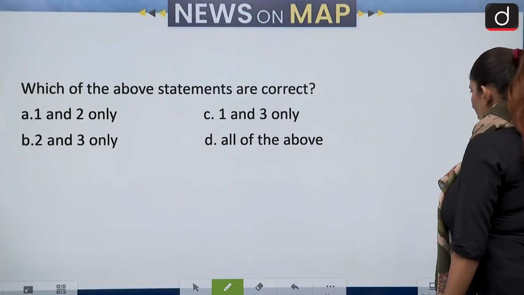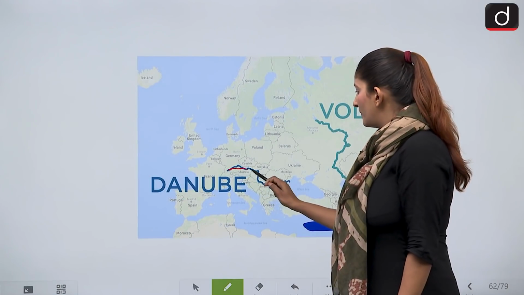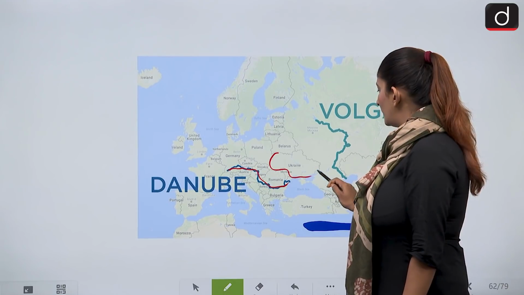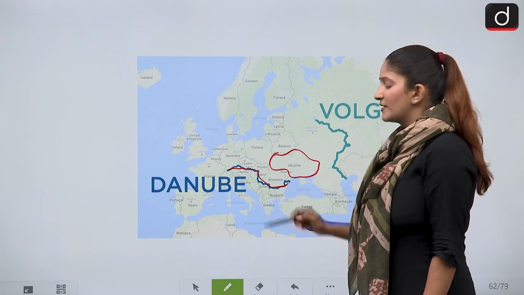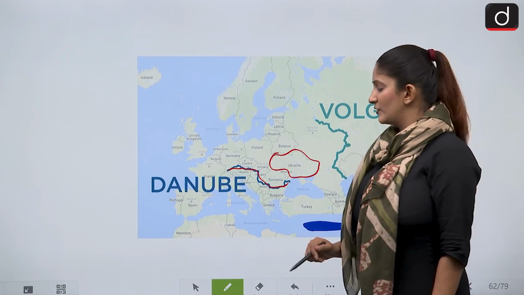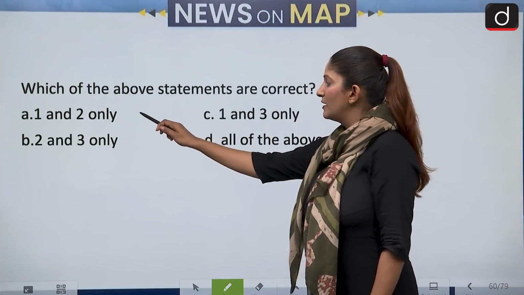Danube actually does not belong to Ukraine. You see how? This is Danube River, okay? And here is our Ukraine. But Ukraine is not seeing the passing of Danube. Danube also goes into the Black Sea. So only the first and the second are correct. The correct answer is option A.